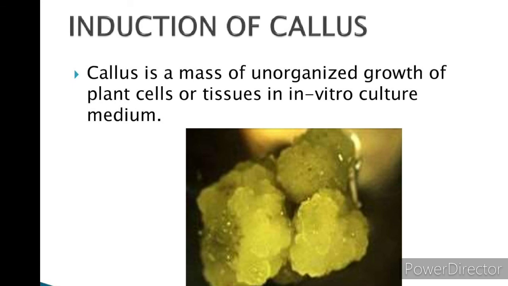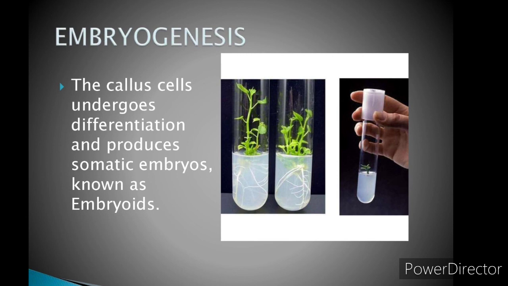Soon you can observe the upper surface of the explant develop into a callus. What is callus? Callus is a mass of unorganized growth of plant cells in in vitro culture medium. So this is called what? Induction of callus.